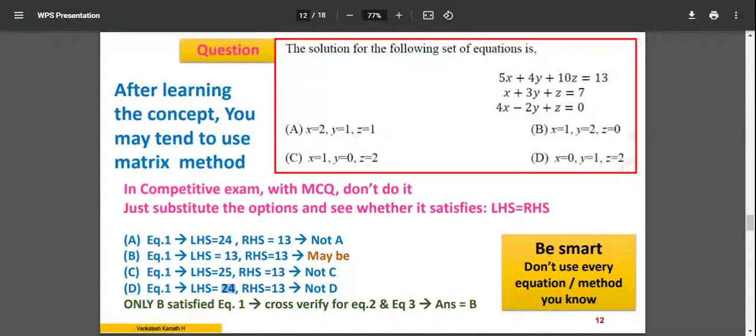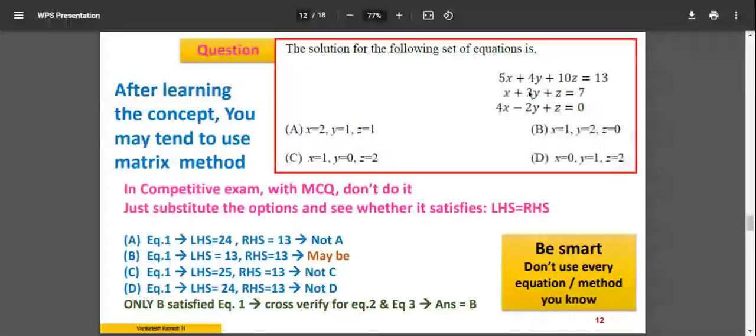So in this case, what should I do? That's also not the correct answer, right? The only thing that looks good is choice number B. Don't answer now at this point again. Do not tick this. You have ensured with only one equation. Now you quickly check for the other two equations, this option, x is equal to 1, y is equal to 2, z is equal to 0.